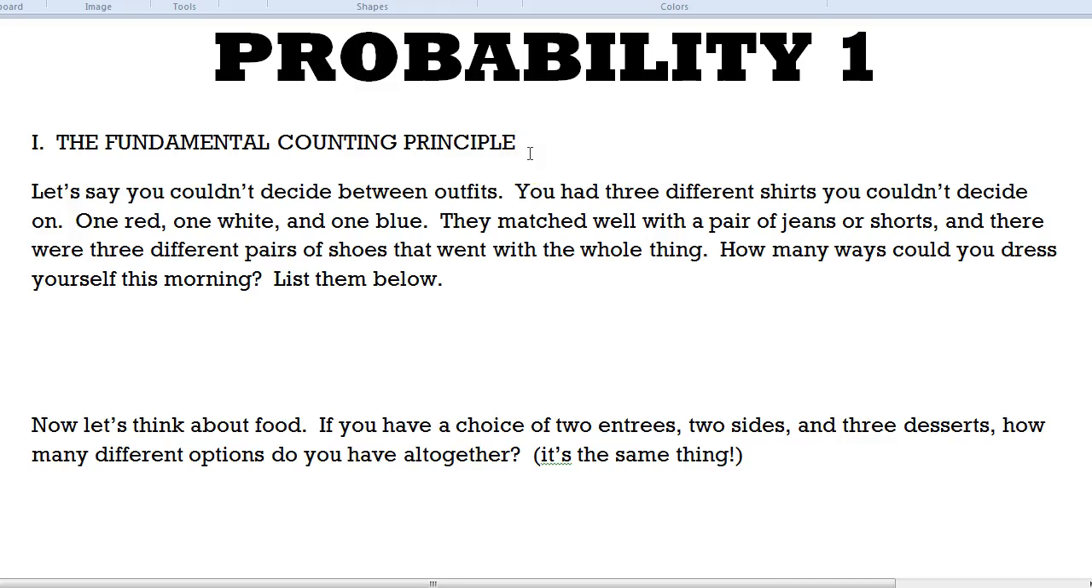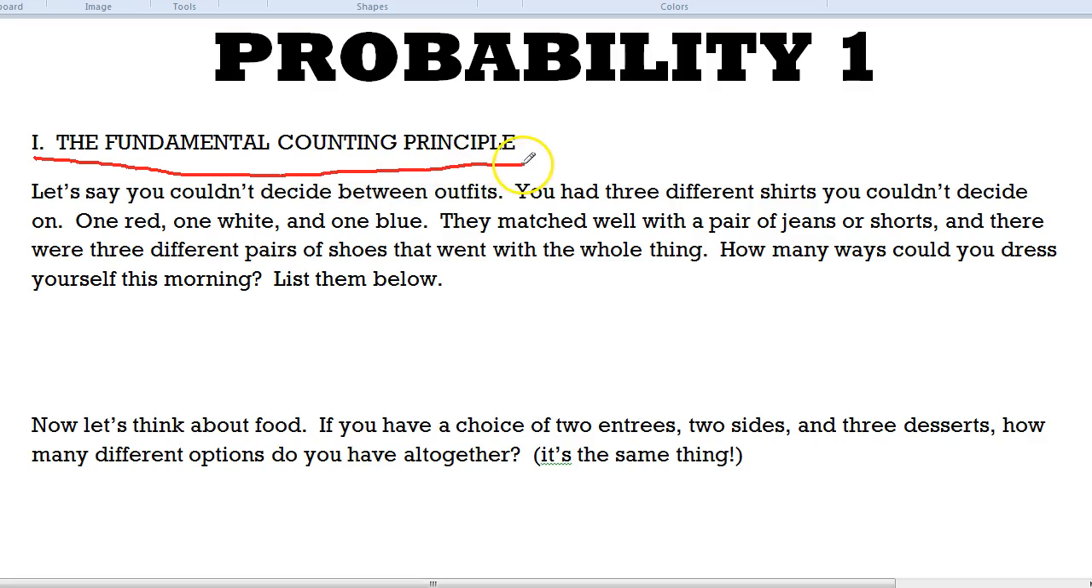Alright, today we're going to be talking about probability. I'm sorry I couldn't be there with you to go over it, but we're going to get through it pretty quick anyway. Probability isn't very scary, it's not very difficult, so I don't think this will take too long. The first thing that you need to know about probability is the fundamental counting principle.